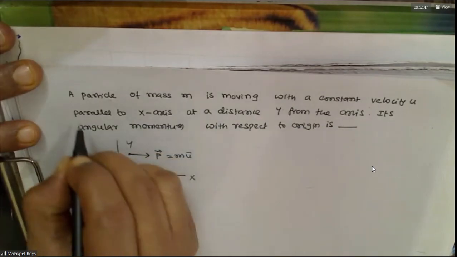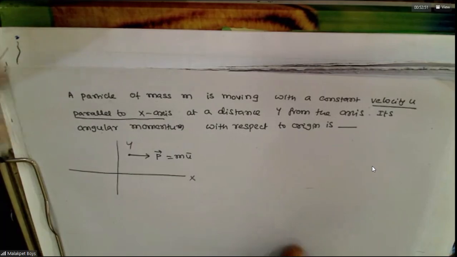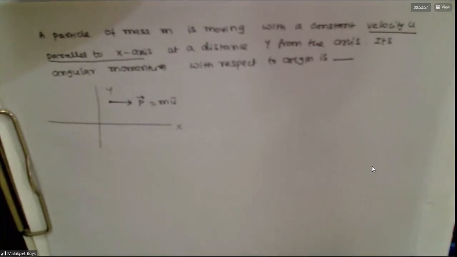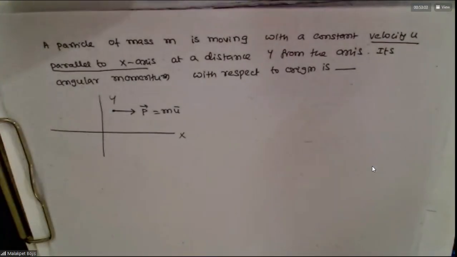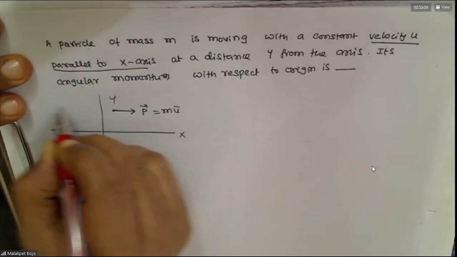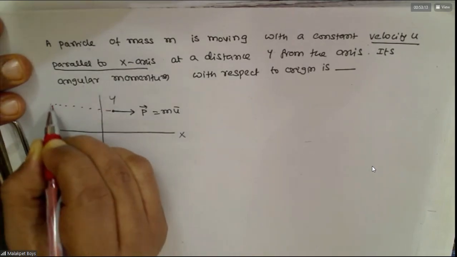He gave this, no? Now, what is this distance he gave? Y, no? This distance he gave is y.